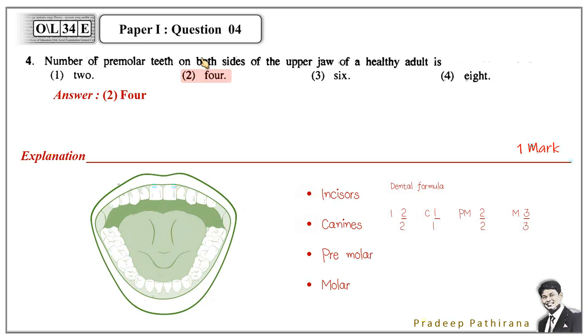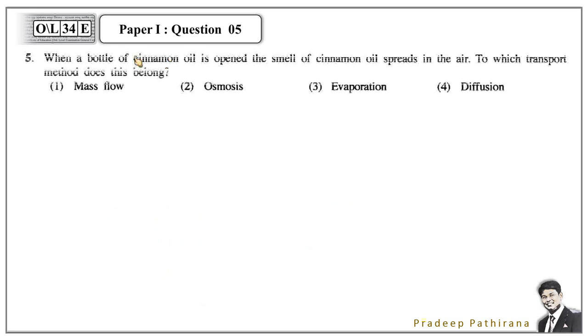And paper number 1, question number 5. When a bottle of cinnamon oil is opened, the smell of cinnamon oil spreads in air. To which transport method does it belong? Mass flow, osmosis, evaporation, or diffusion. What is the answer? Answer is diffusion.